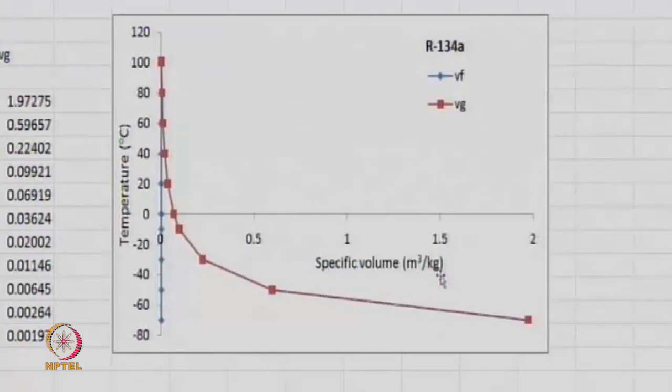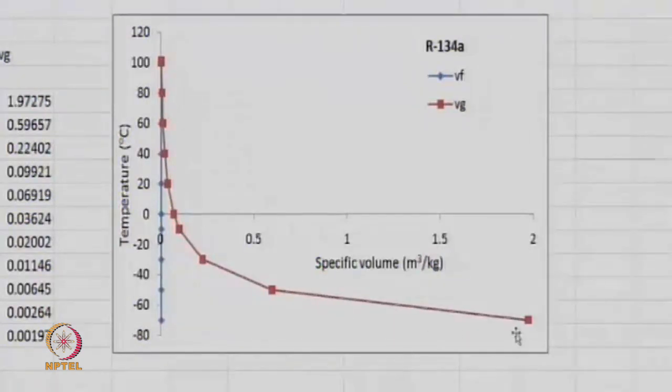These are real numbers. What you see is that this line here, going all the way up, this is the saturated liquid states. And they are all pretty much like a vertical line, telling us that the specific volume change with temperature is quite negligible. But when we go to the saturated vapor state, we see this line coming here.